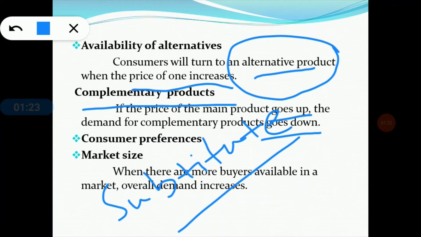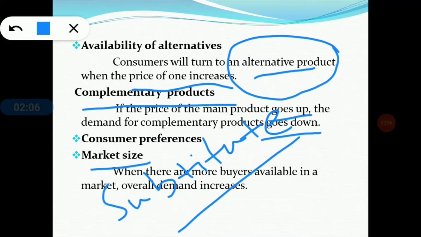Now we are going to the next determinant, that is consumer preferences. Obviously, people purchase things based on their lifestyle and how they feel about the brand. If someone is concerned about the environment, they will avoid plastic bags and prefer paper bags only. Now going to the next point, that is market size. If there are more buyers available in a market, overall demand increases. So the amount of demand depends on the size of the market.